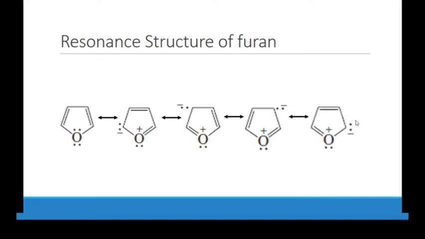At the end we have these electrons here, and then this bond shifts here and this bond shifts here. At the end these electrons go back to the oxygen, and then we have furan, which is the first picture. So this is the same.